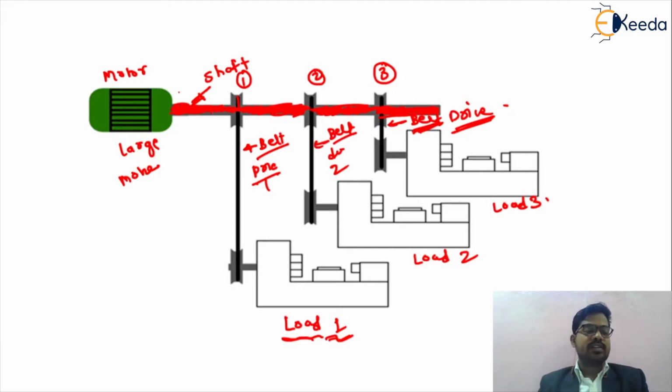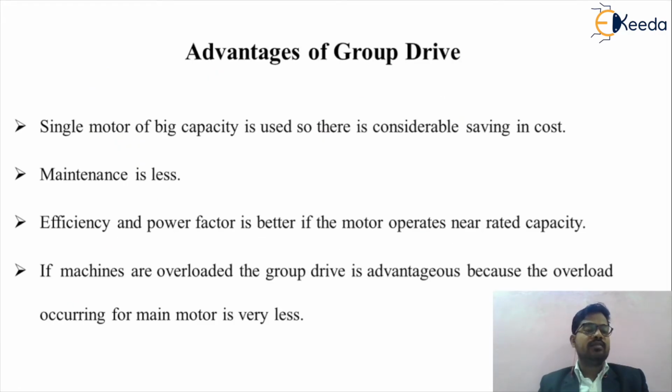Now we will start to discuss the different advantages of the group drive. Since a single motor of big capacity is used, there is considerable saving in cost. As shown in the figure, we are using only a single motor for n number of applications, so cost saving is achieved with the group drive as compared with the individual drive.